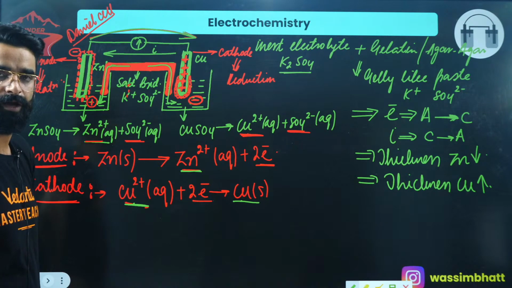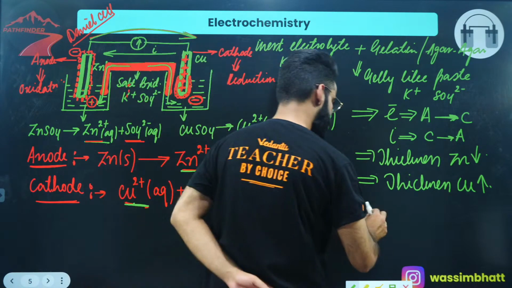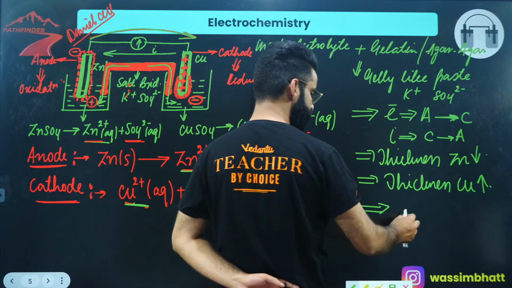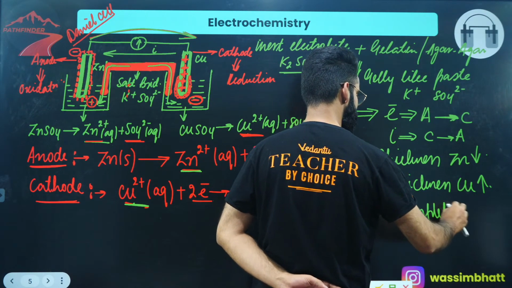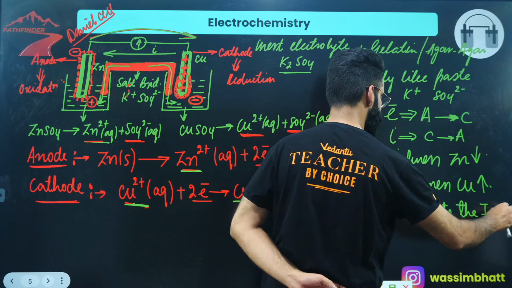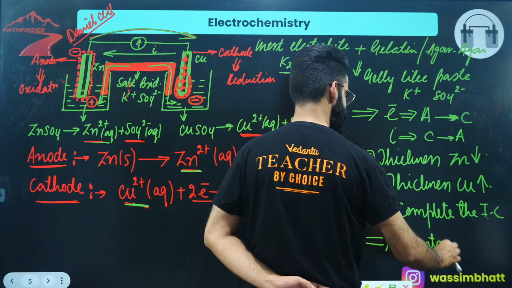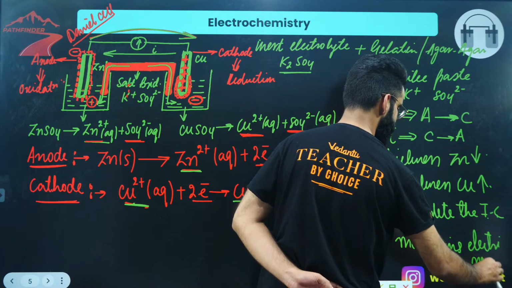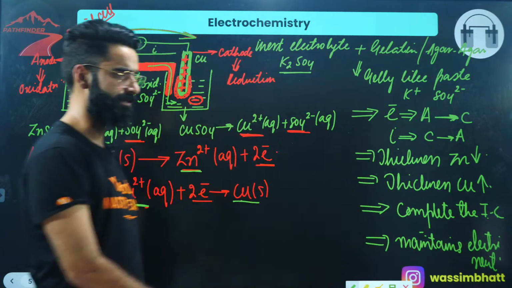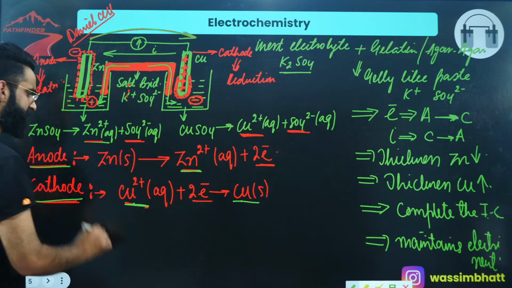Okay. Now people, what is the function of the salt bridge over here? I'll say the first function of the salt bridge is to complete the internal circuit. What is the second function of the salt bridge? It maintains electrical neutrality in the solutions, right? Exactly.